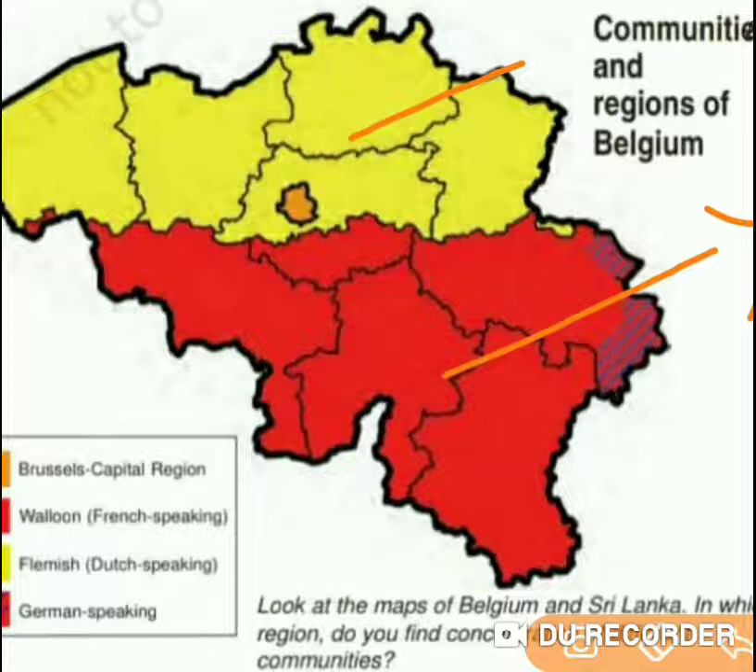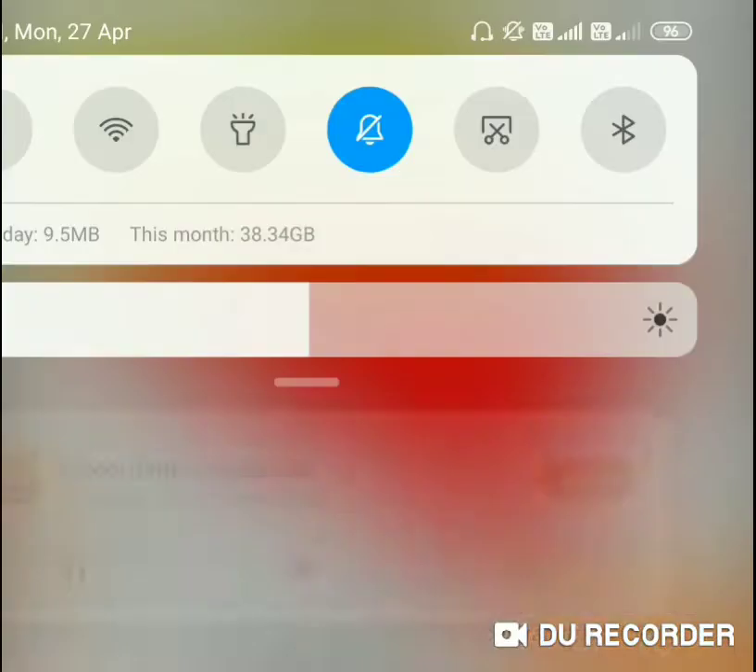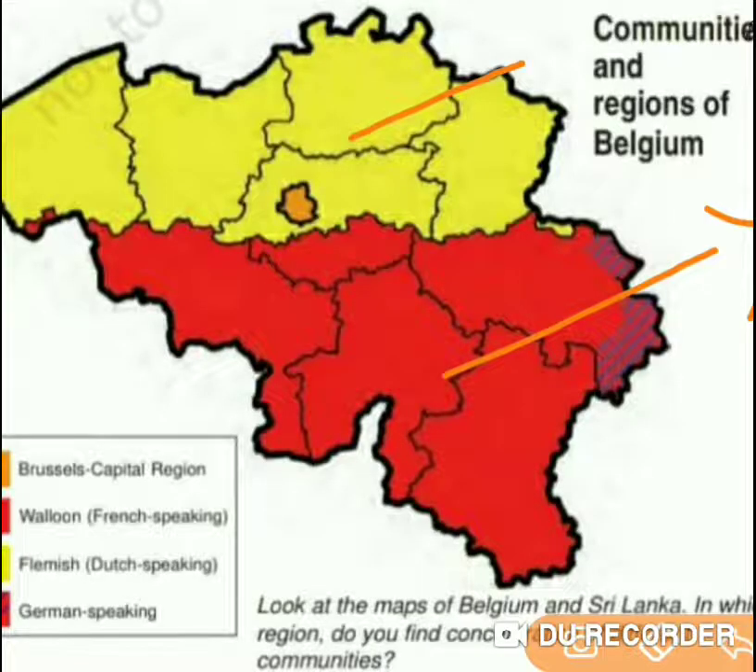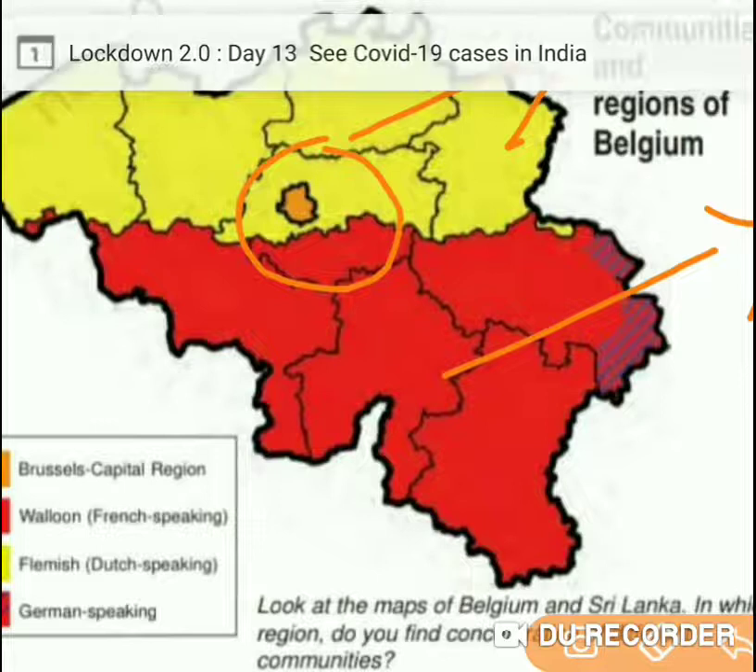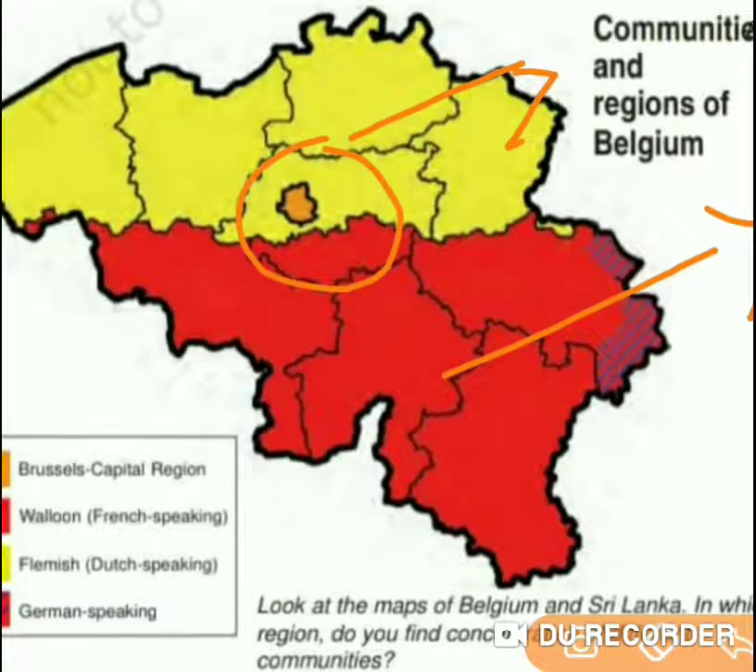The first one is Flemish, and the second one is Wallonia. And here we can see a small dot in the map of Belgium, which is in saffron color. That is the capital city of Belgium, Brussels. So this is the map of Belgium. Belgium is divided into two different regions. The first region is Flemish and the second region is Wallonia.